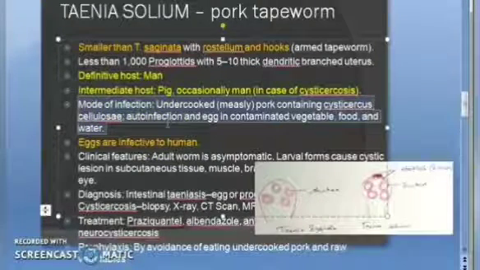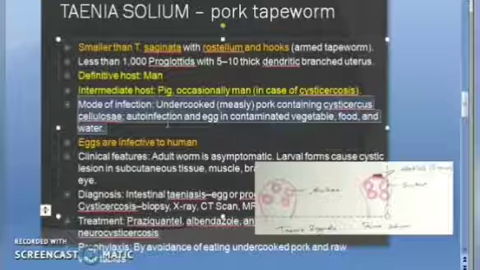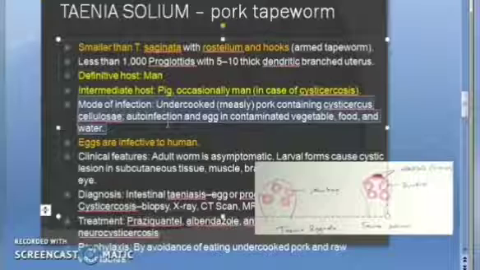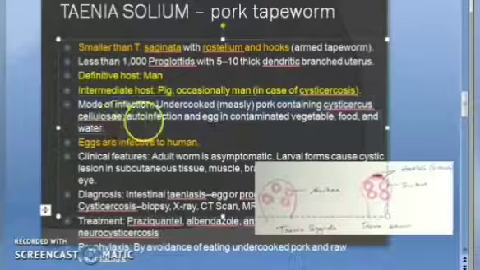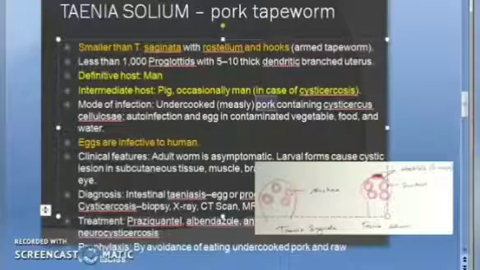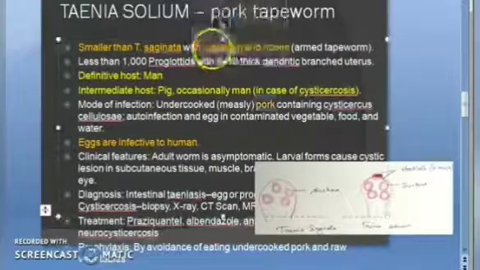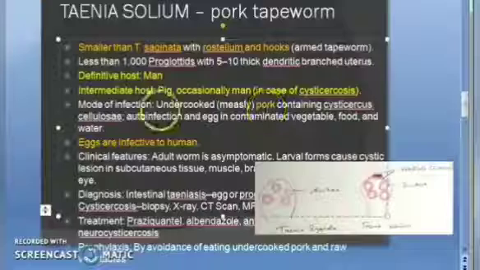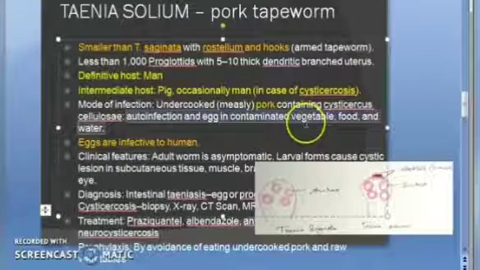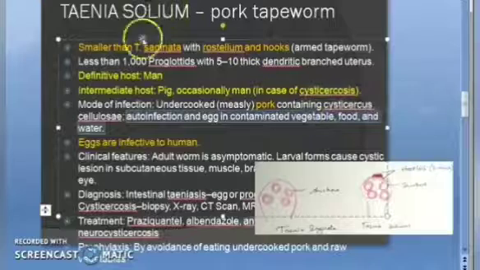How do we get this infection? By eating undercooked pork containing Cysticercus cellulosae. Pork is actually pig meat. And also auto-infection, and eggs in contaminated vegetable food and water.